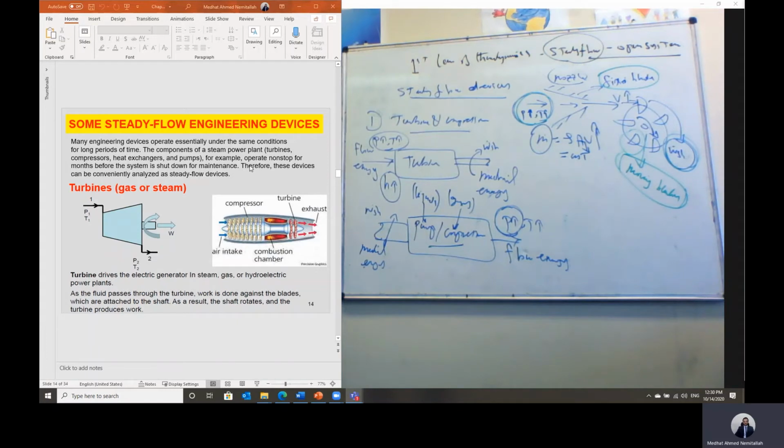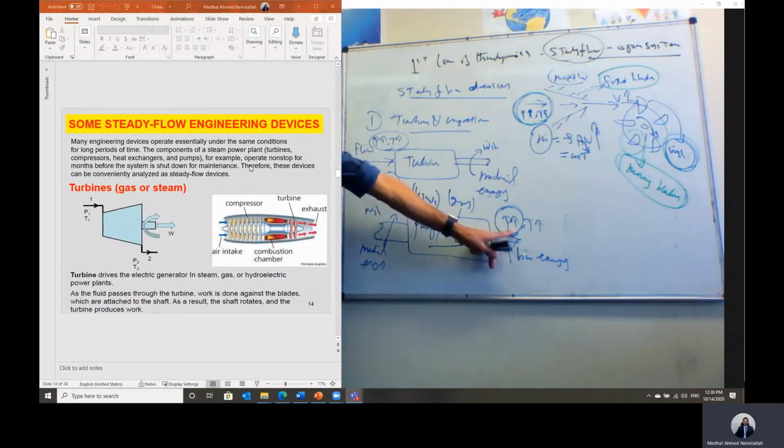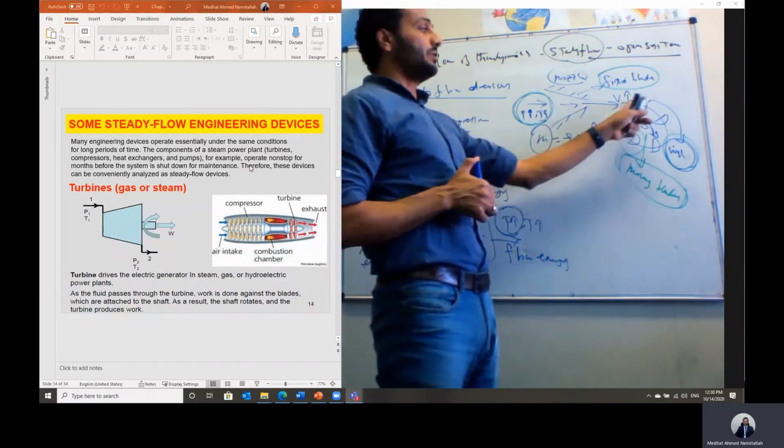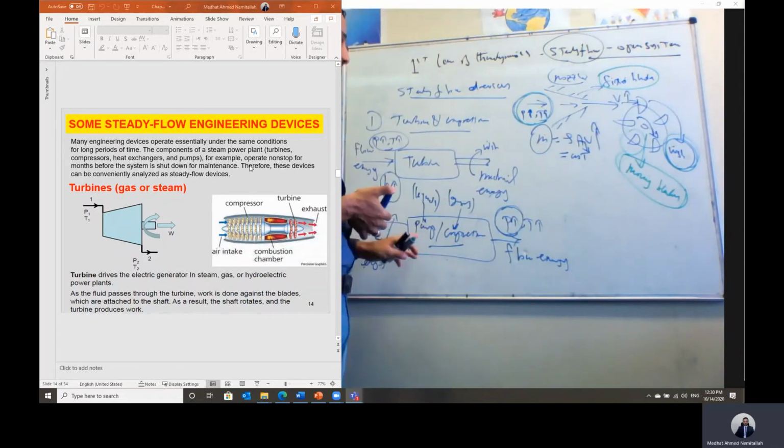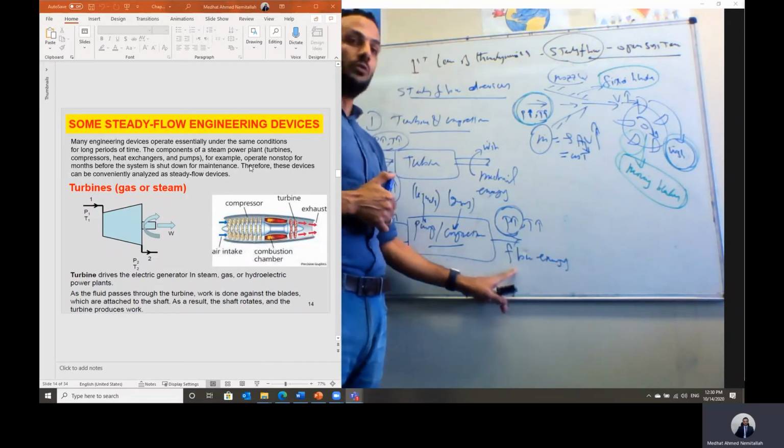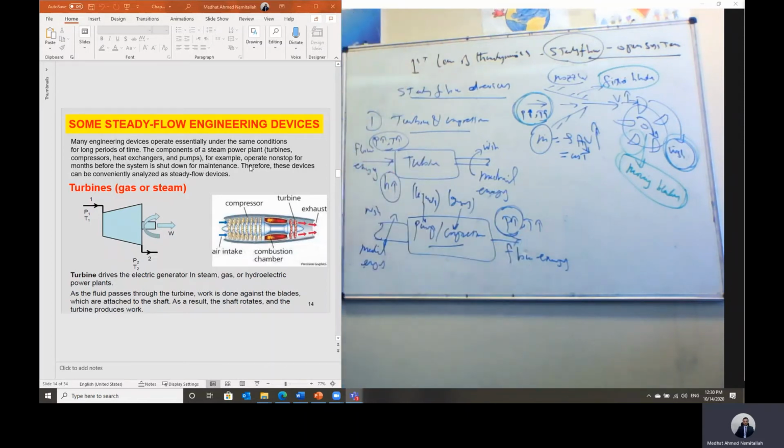And in both cases, we have to have fixed blade plus moving blade. But in this case, the pump, in order to raise the pressure of the flow, we have to have a rotating shaft that takes the flow, and then it can compress it to a high pressure. So turbine converts the flow energy into mechanical energy, but pump or compressor converts the mechanical input energy in terms of shaft power into flow energy in terms of flow of higher pressure.